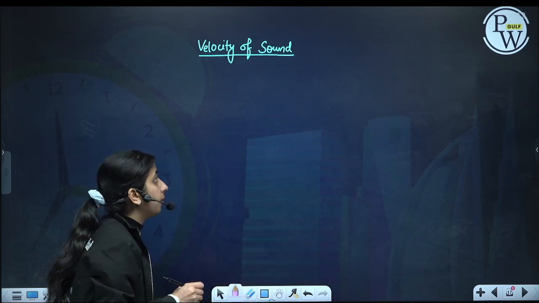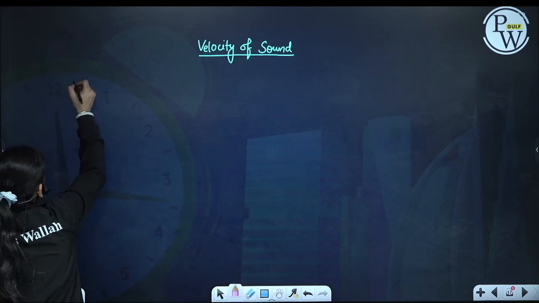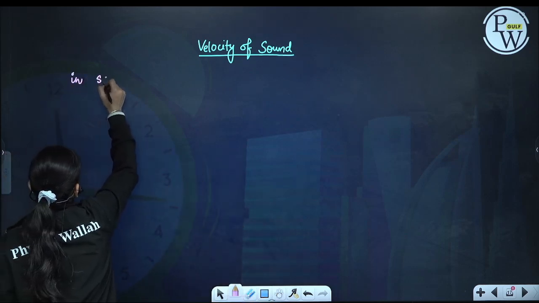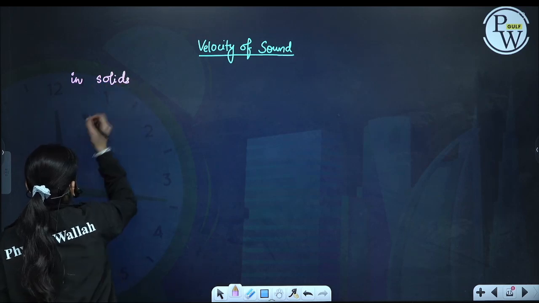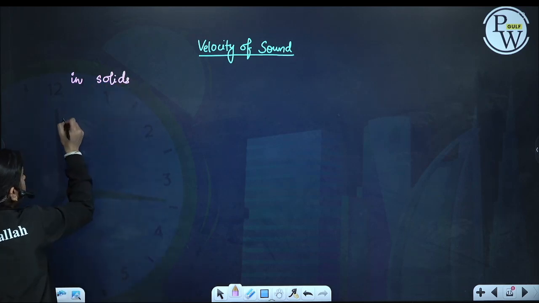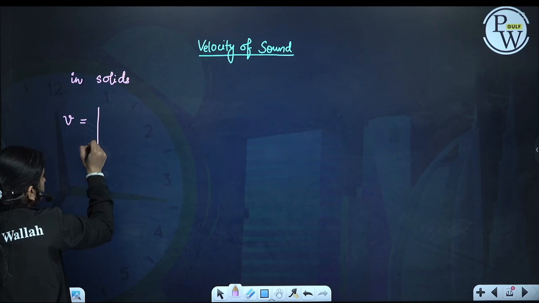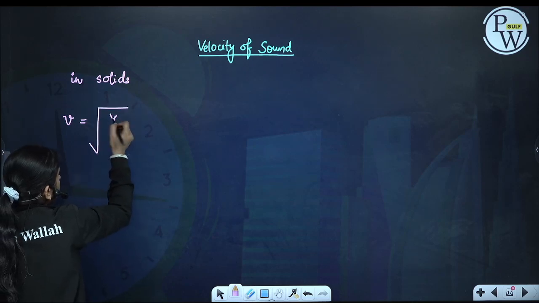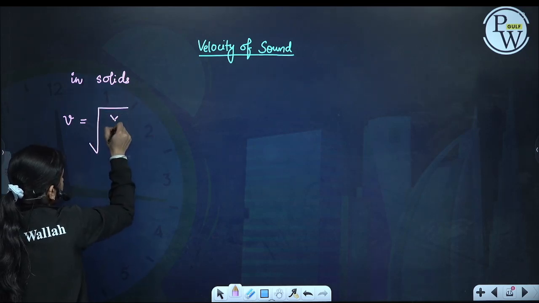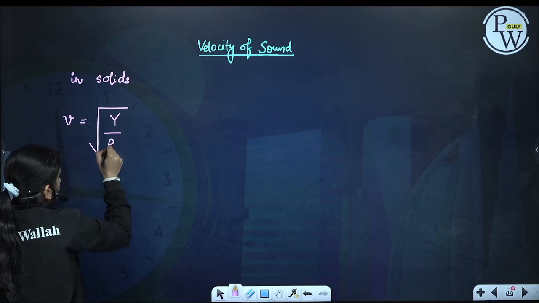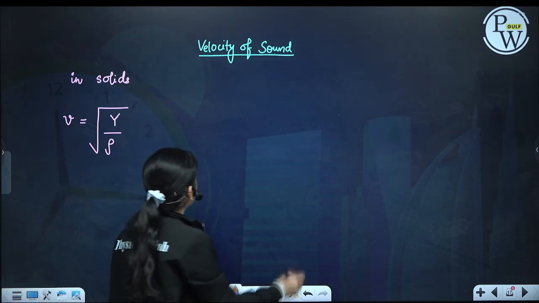So the speed of sound in solids will be Young's modulus by the density of the solid.